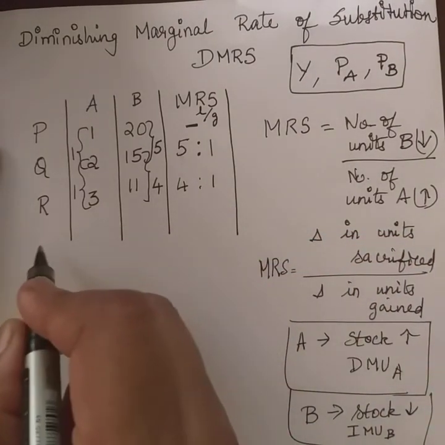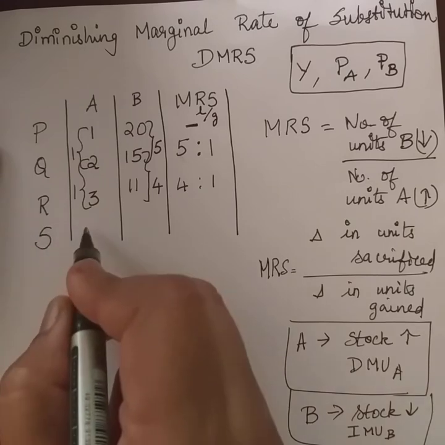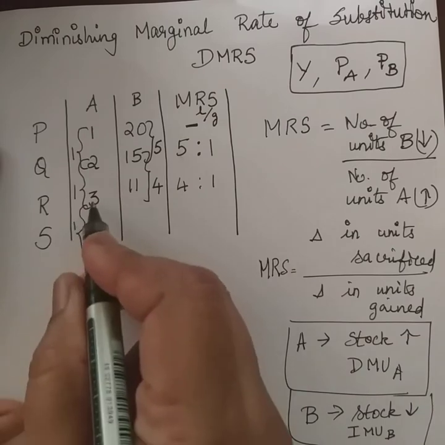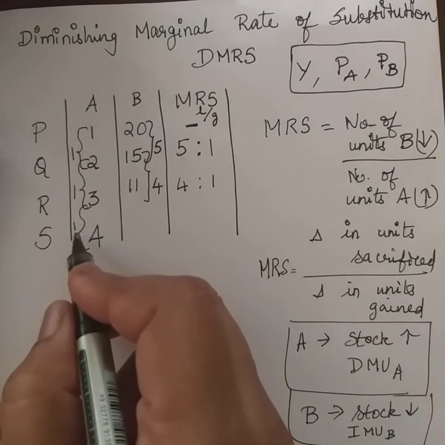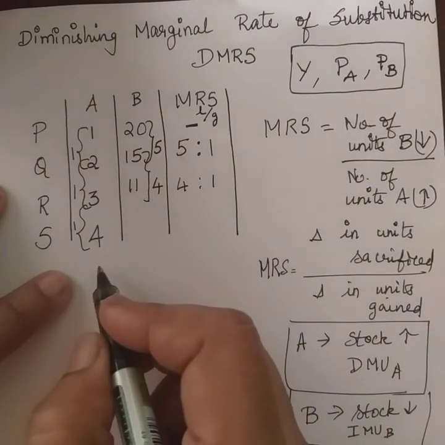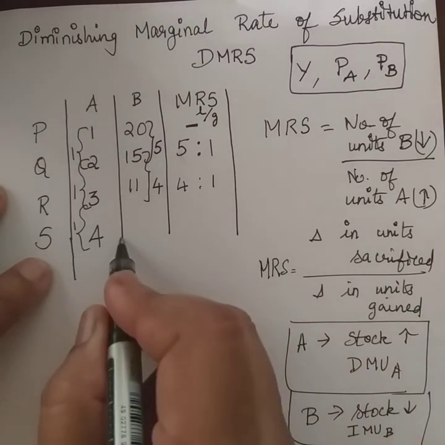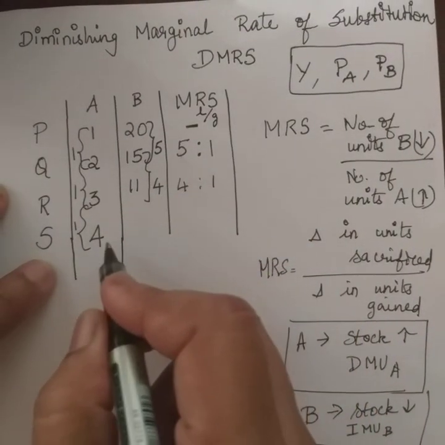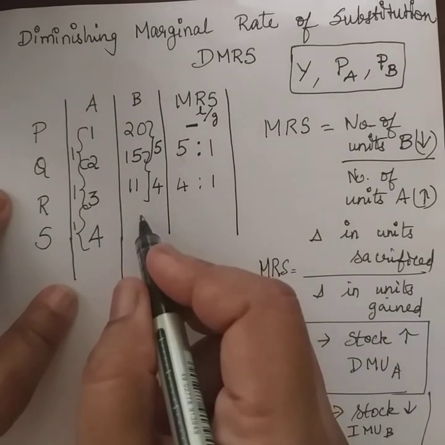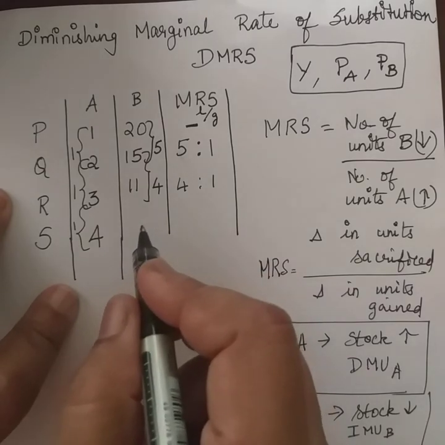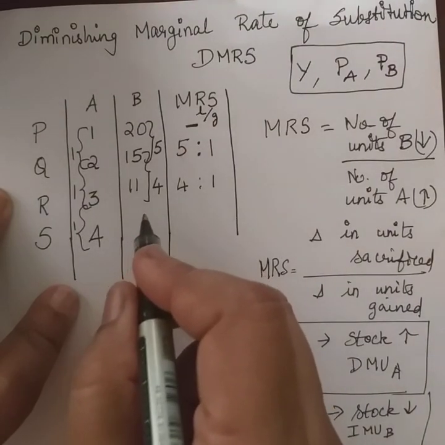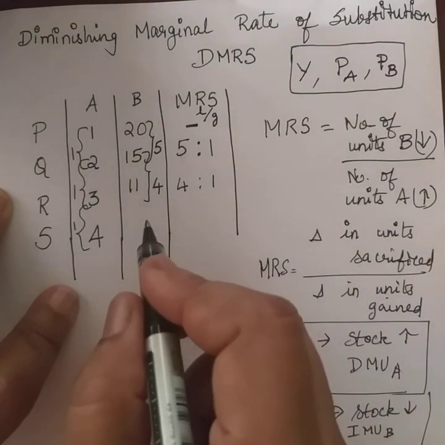Then let's say the next combination, S. That is to have the fourth apple. To have the fourth apple, the change in the number of apples is 1 again. Same case continues. Stock of apple is increasing, and the stock of bananas is falling. To have this one more apple, the person has to necessarily give up bananas, but the willingness to give up over here falls once more. Let me repeat, the willingness to give up bananas is going to fall once more.